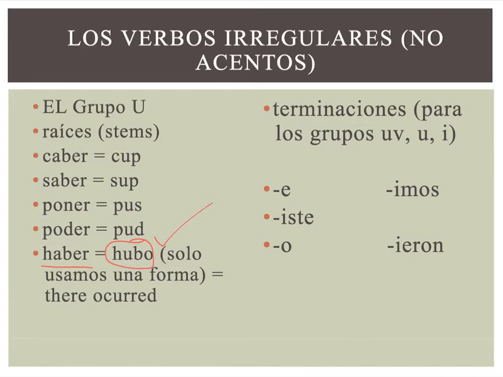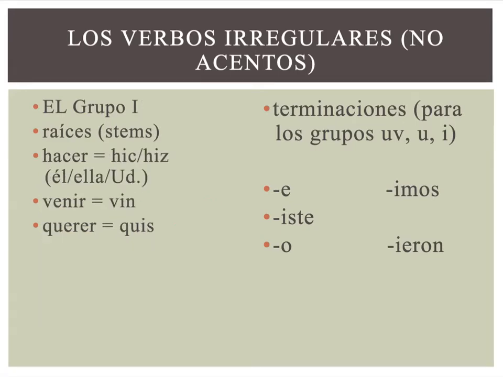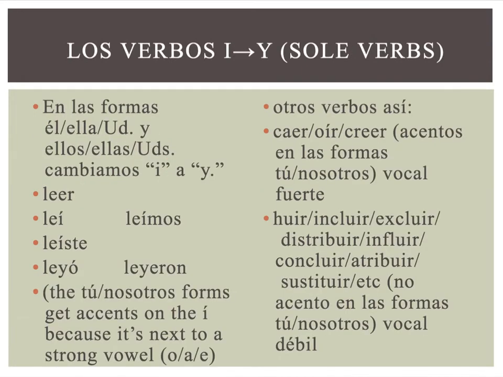Iste, o, imos, ieron. I group, just three in this group. You've got vin, quis, okay? Hacer is normally H-I-C, but it's going to be H-I-Z in the él, ella, usted form, okay? Because if you don't, then you end up with H-I-C-O, which gets pronounced hico, that hard C, and that's not going to mix with all the other forms. So we switch it to a Z. So hice, hiciste, hizo, okay? Hicimos, hicieron.